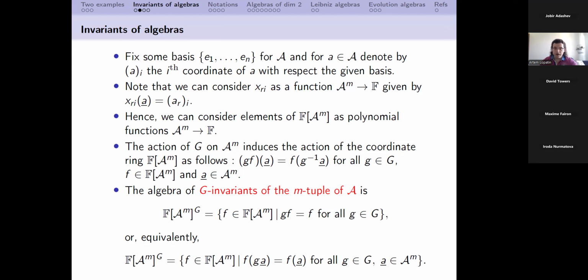It's a basic fact that the algebra of invariants can be used to separate orbits closed in Zariski topology. So invariants can be used to treat some classification problem, to try to classify orbits of the action. It's the key motivation of consideration of such invariants.